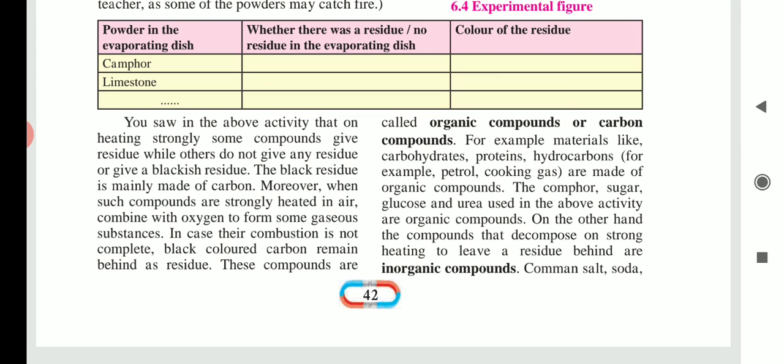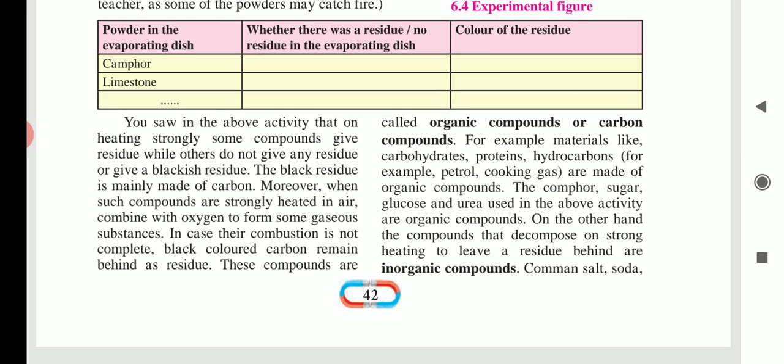Now see, there are mainly three types of compounds. The first one is organic compound, the next one is inorganic compound, and the third type is complex compound. Let us see one by one. First one is organic compound.